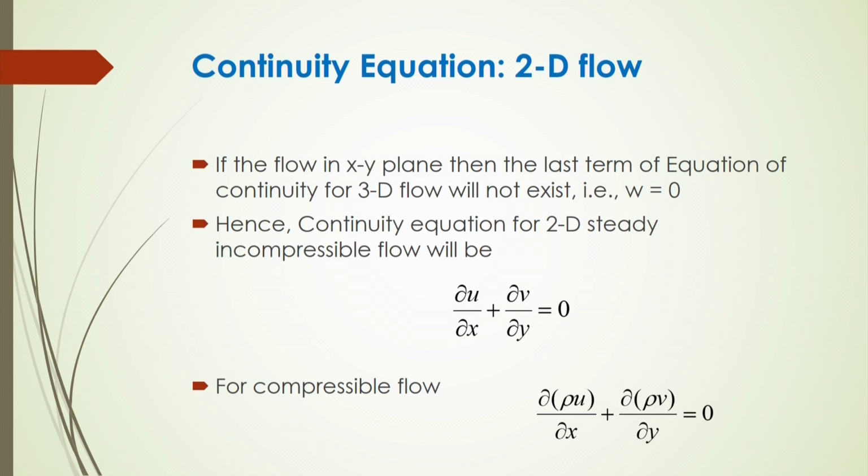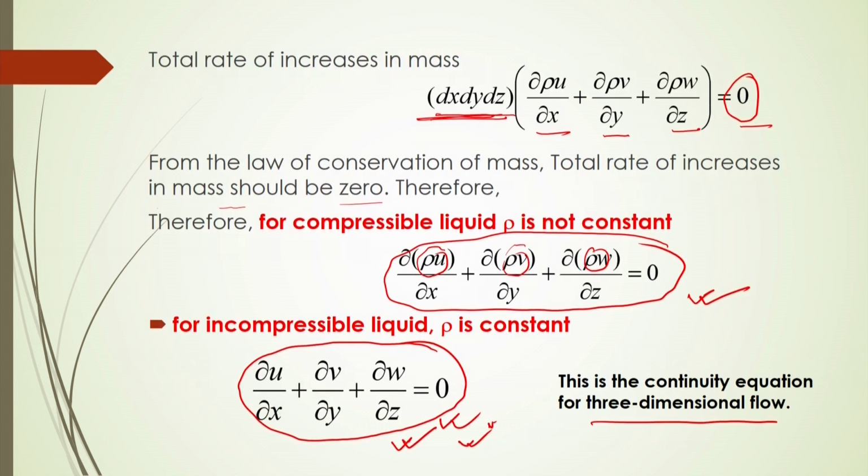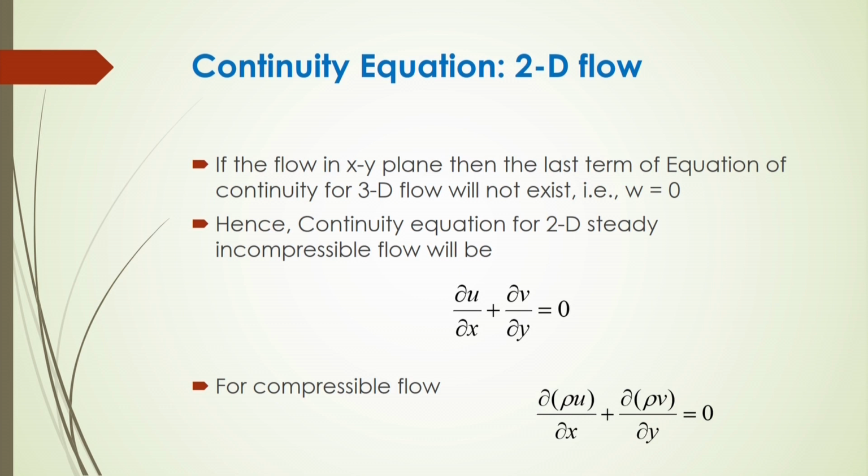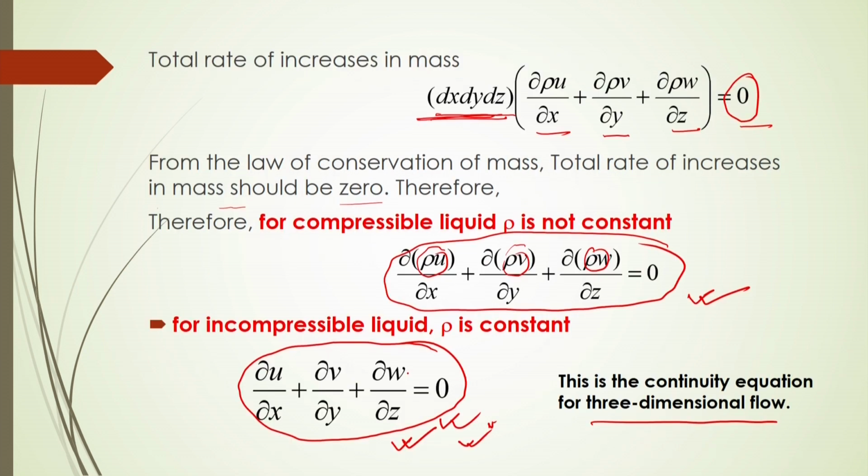Now, what would the 2-dimensional one be? You can easily derive the 2-dimensional continuity equation from this 3-dimensional flow. If you know dou u by dou x plus dou v by dou y plus dou w by dou z, for 2-dimensional flow, suppose in the z direction there is no flow, then w equals 0 and hence dou w by dou z equals 0.